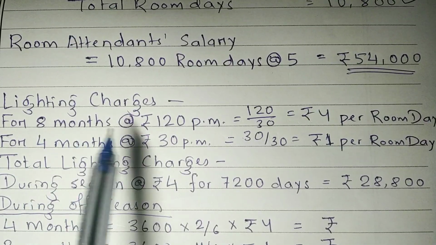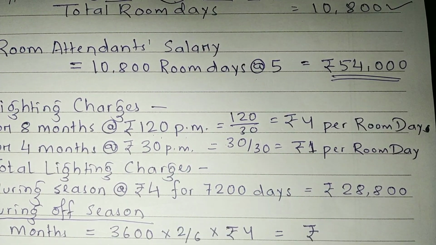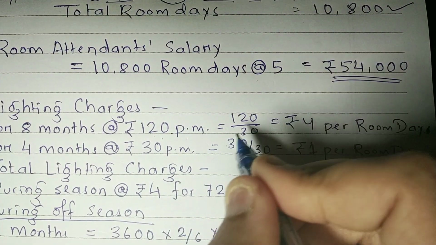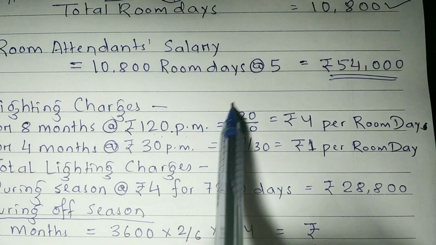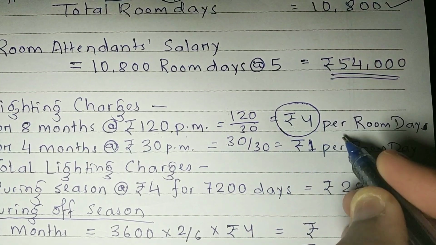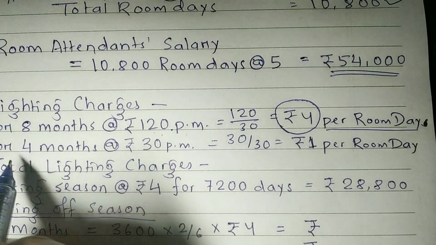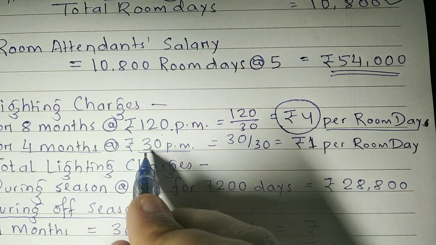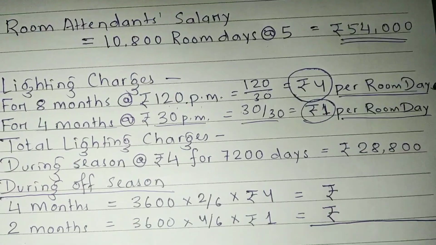Lighting charges for 8 months is how much? 120 rupees per month. So accordingly, if we calculate the lighting charges per room per day, in that case, this is per room, and if you divide this by 30 days, in a month there are 30 days, right? So if you divide this total charges by 30, then you will get what? 4 rupees per room day. Per room day it is coming as 4 rupees. And for the rest 4 months, the total charges are how much? 30 rupees per month. So that will be how much? 1 rupee per room day, right?